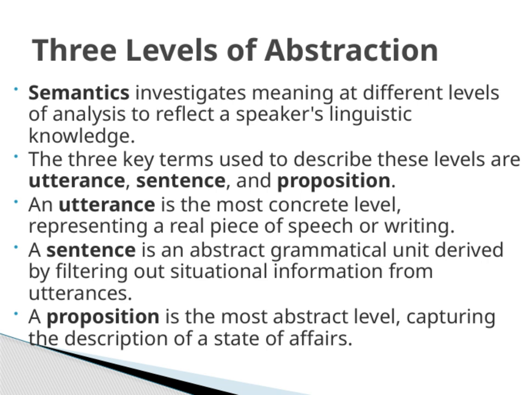Moving up a level, we have the sentence, which is more abstract. It's a grammatical unit that we derive from the utterance by filtering out situational details, so it captures the structure without the context. And finally, at the most abstract level, we have the proposition. This is a description of a state of affairs, capturing the core meaning or the underlying message, independent of how it was expressed or in what context. These 3 levels, utterance, sentence, and proposition, are essential for understanding how meaning is constructed and analyzed in language, tying directly into our overall theme of how semantics reflects different layers of linguistic knowledge.